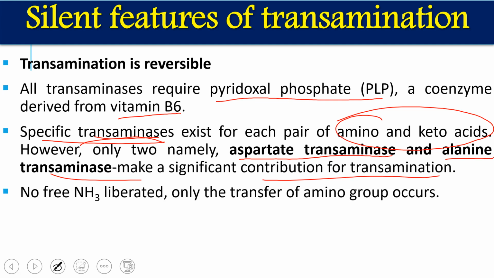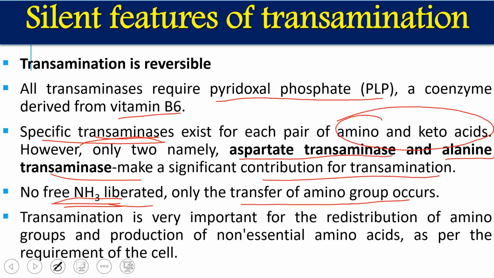In these transamination reactions, no free ammonia is liberated, as is seen in the deamination reactions. In deamination reactions, only half of the transamination happens, meaning the amino acid releases its ammonia and converts into keto acid. That is called the deamination reaction. But in this case, it is not only deamination; the second part is the amination reaction, where ammonia is taken by keto acids and converted to amino acids. So no free ammonia is going to be liberated or released; only transfer of amino groups occurs from the amino acid to the keto acid.